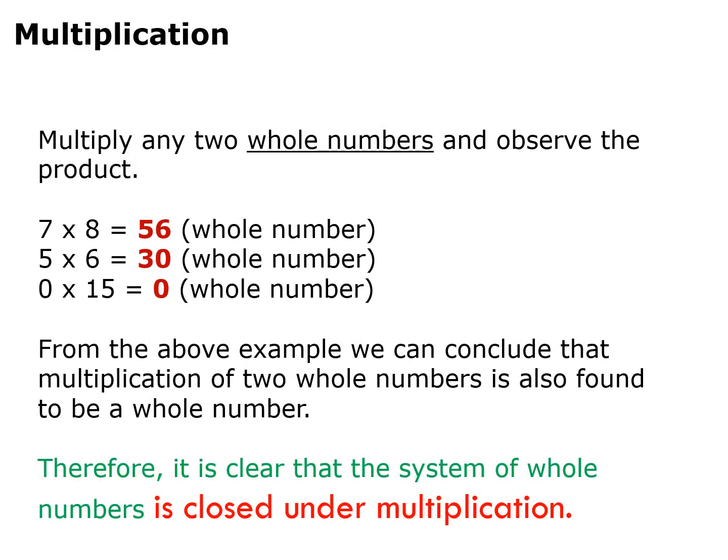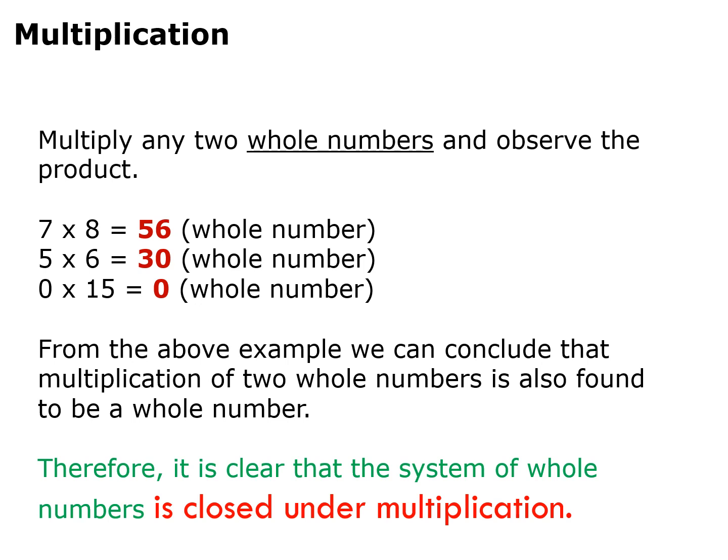Children, now let's study closure property under multiplication. What will happen if you multiply two whole numbers? In the first example, the two whole numbers are 7 and 8. If you multiply 7 and 8, their product is 56, which is a whole number. In the second example, the two whole numbers are 5 and 6. The product of 5 and 6 is 30, which is again a whole number. In the third example, the two whole numbers are 0 and 15. The product of 0 and 15 is 0, which is again a whole number.